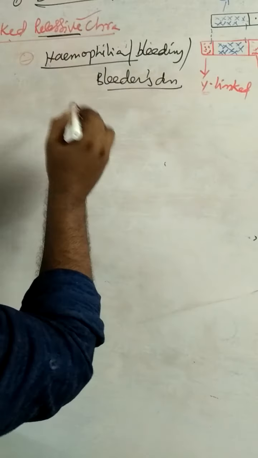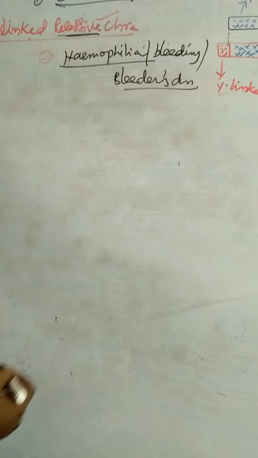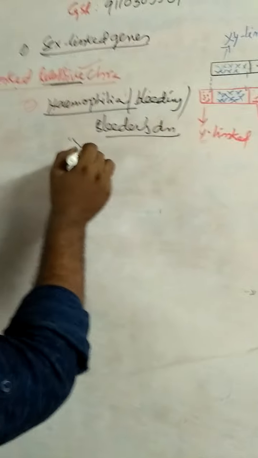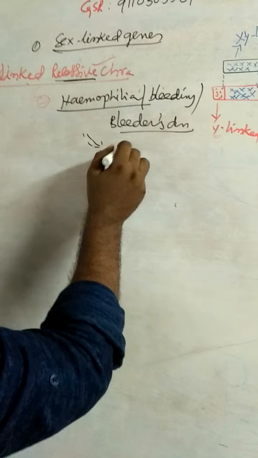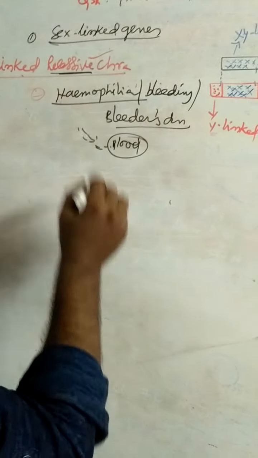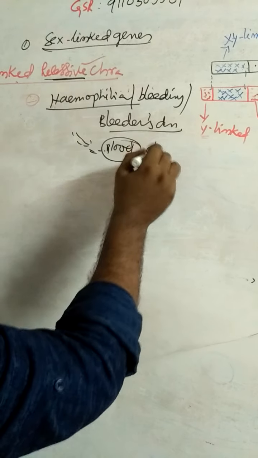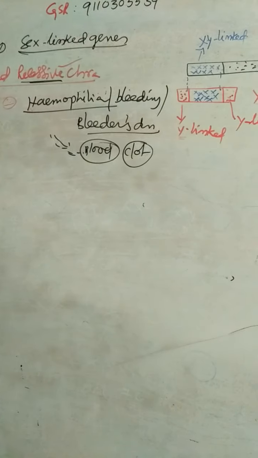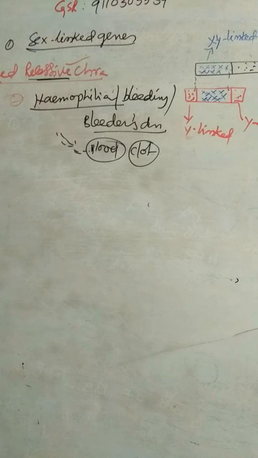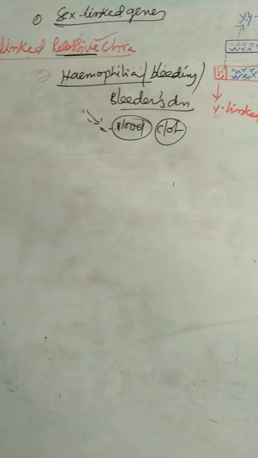In hemophilia, when any small injury takes place, continuous flow of blood takes place. That means blood does not undergo clotting or coagulation. Why? Because the genes which are responsible for the blood clotting factors are deficient.